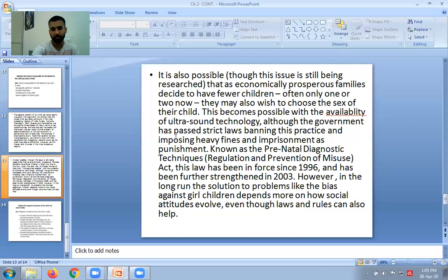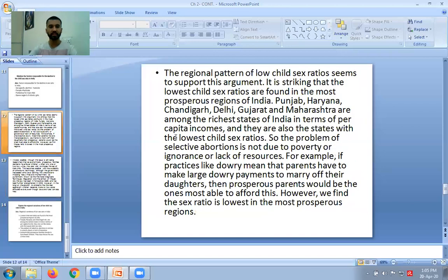So what we have understood here in this regional variation is that we often tend to think people go for abortions because they are poor. People go for abortions because they are ignorant in their thinking. People tend to go for abortions because they lack resources. But the data that has actually come out is pretty surprising: the declining sex ratio is actually more in prosperous states, in states that are economically well off. This is a very surprising data.